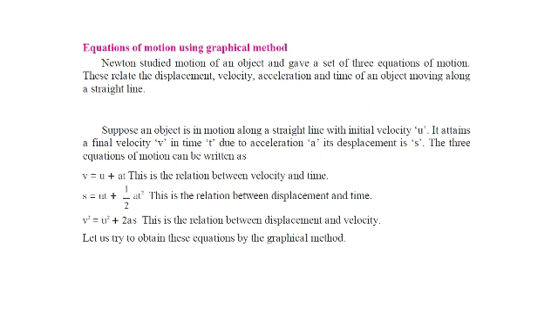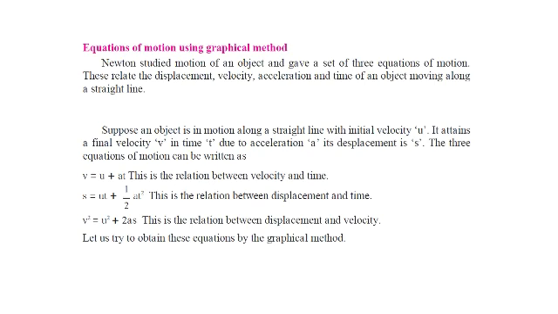Equations of motion using the graphical method. Now Newton studied the motion of an object and gave a set of 3 equations of motion. These are related to displacement, velocity, acceleration and time. Suppose an object is moving along a straight line with an initial velocity u, it attains a final velocity v in time t. Acceleration is given as a, displacement is given as s.